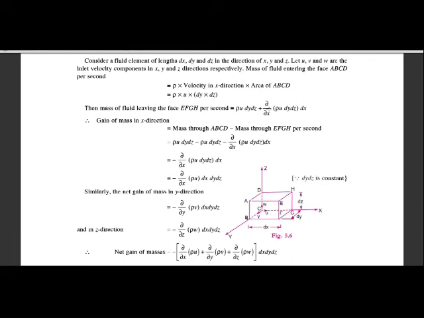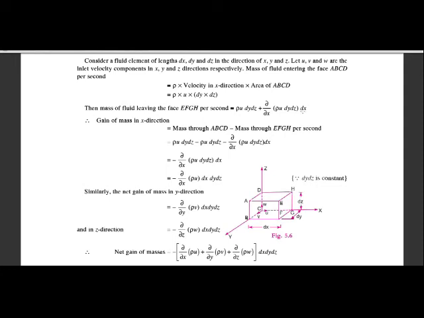So the mass of the fluid which is leaving the face EFGH is equal to the mass of the fluid entering plus the differentiation of rho u dy dz. That is, first rho u dy dz is the mass of the fluid entering the plane ABCD, which is rho into u into dy dz, plus d by dx of rho u dy dz into dx, the change in the mass of the fluid leaving.